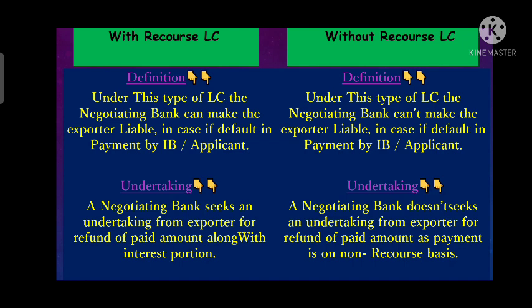The exporter has to refund that payment if the issuing bank has failed, or the applicant fails to make the payment on maturity date. Then the negotiating bank can get the fund returned from the exporter along with interest. Means with recourse LC is that LC where the exporter has to refund the payment to the negotiating bank if the issuing bank fails to make the payment.